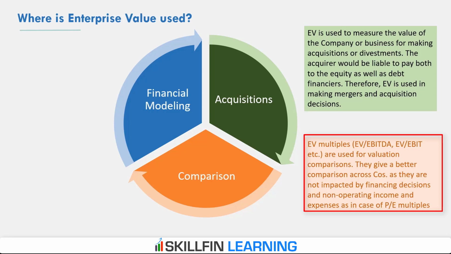EV multiples are a better version compared to equity multiples as they are not impacted by financing decisions and non-operating income and expenses. EV measures the full value of the business of the company, and EBITDA and EBIT measures the operating performance of the company. Therefore, EV multiples generally give a better picture of valuation of two companies having different capital structures.